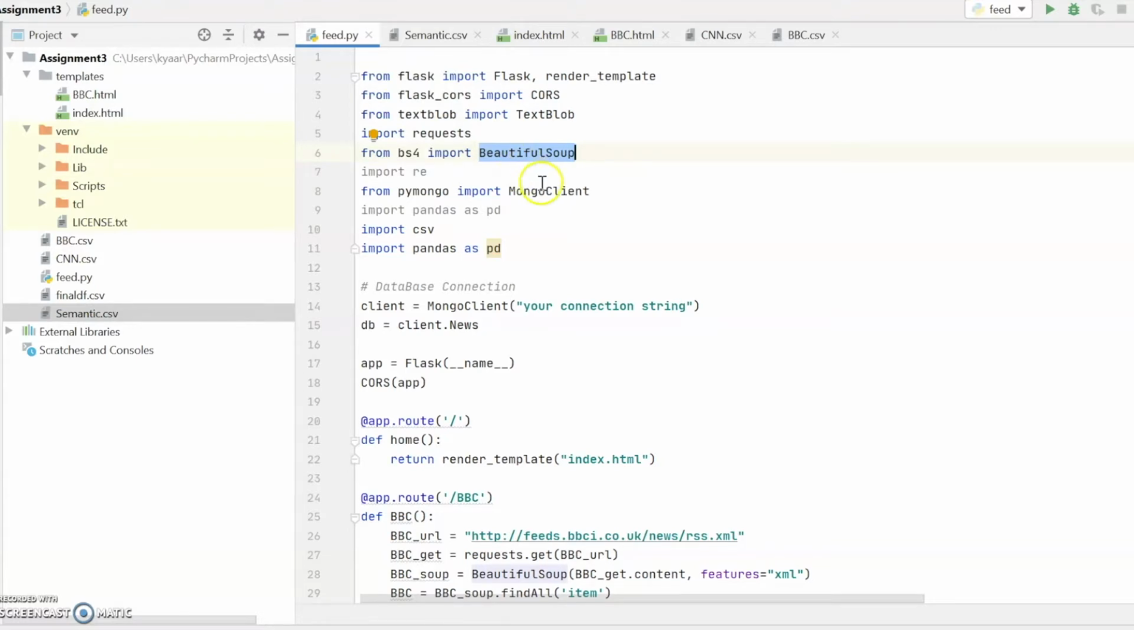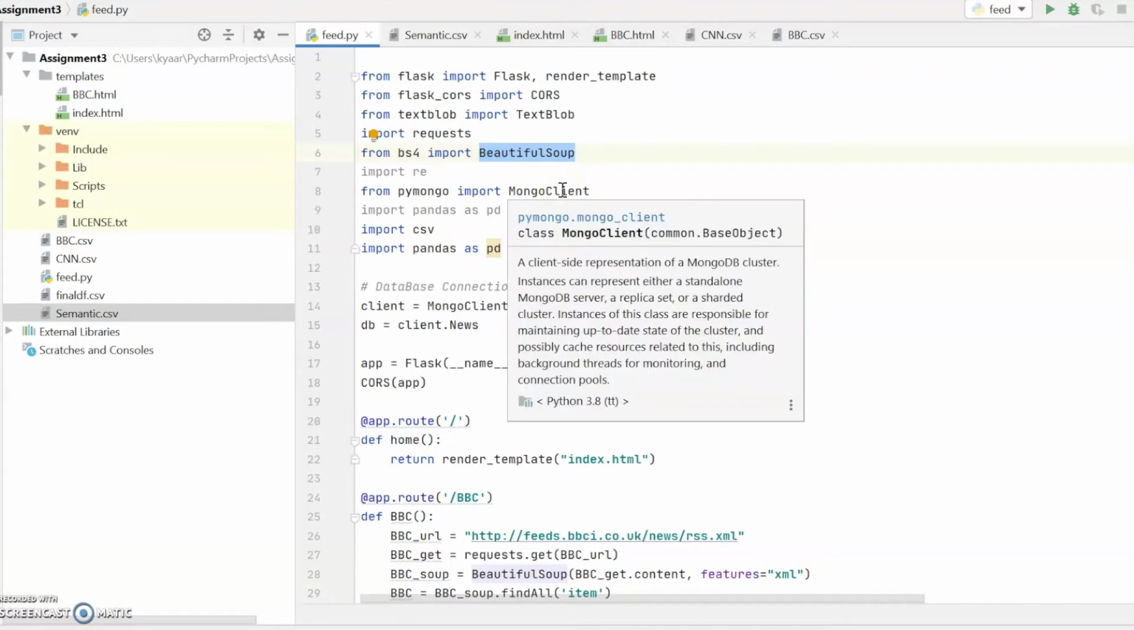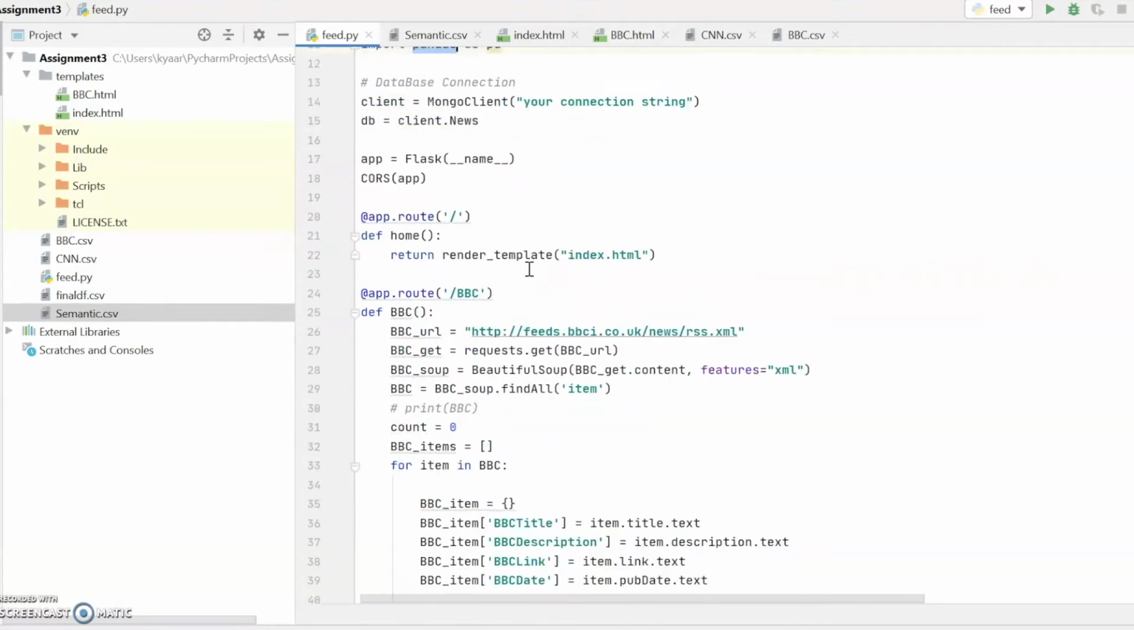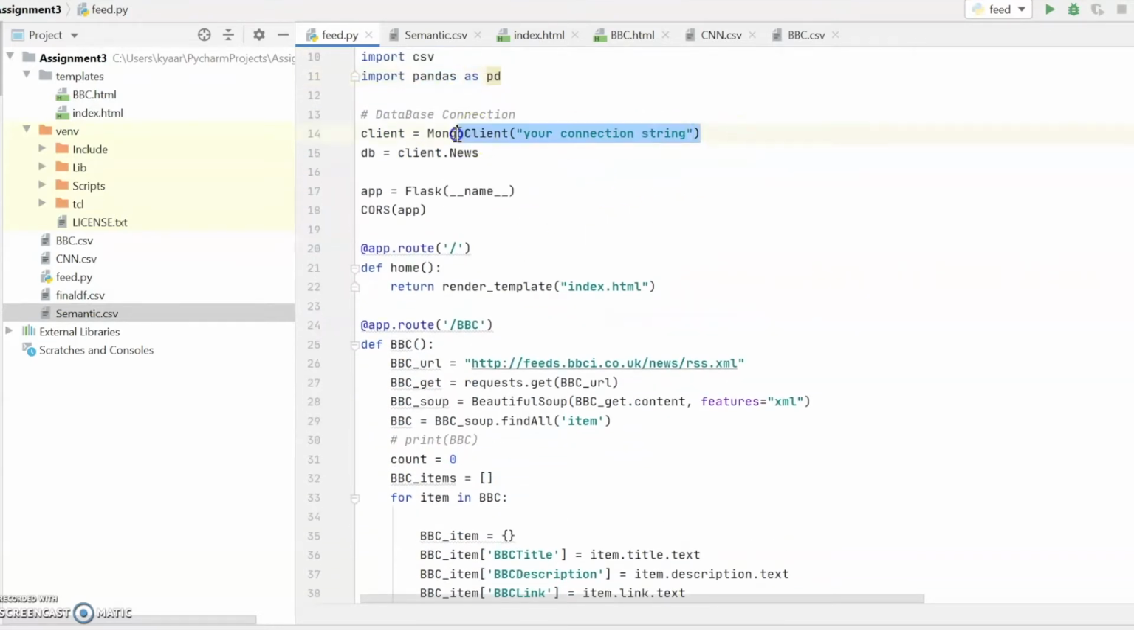We are scraping the data. MongoClient we are using because we are using MongoDB. CSV we are using because we are saving the data in CSV format, and then saving it in the database. Pandas we are using to do the analysis. So basically, first we have to make the database connection with MongoClient.